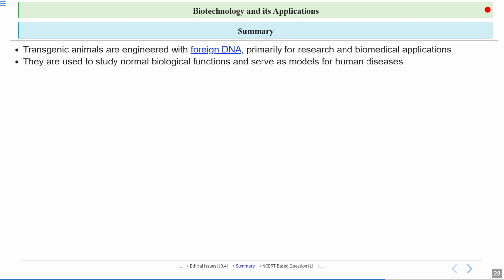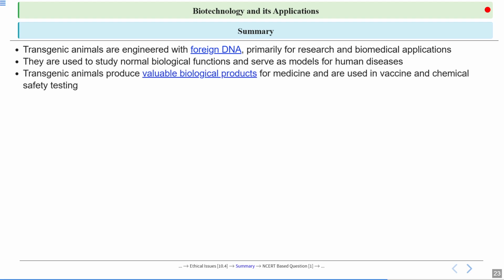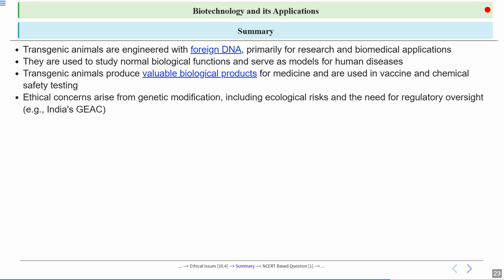As I said, they are used to study normal biological functions and serve as models for human diseases. Then transgenic animals are able to produce many valuable biological products for medicine and are used in vaccine and chemical safety testing, which we have studied. Then we talked about the ethical concerns which arise from this genetic modification, which can include ecological risk, and therefore there is a need for regulatory oversight. For example, in India we have India's GEAC.